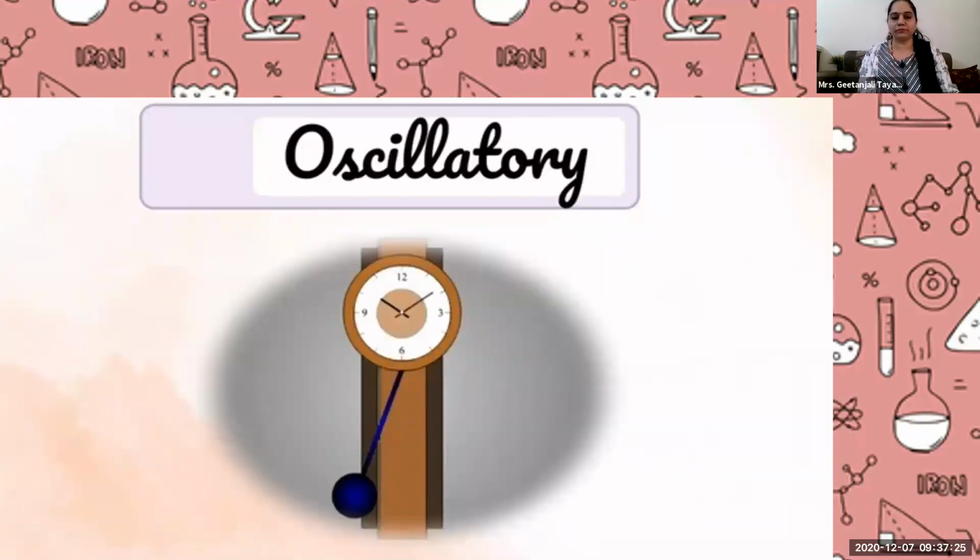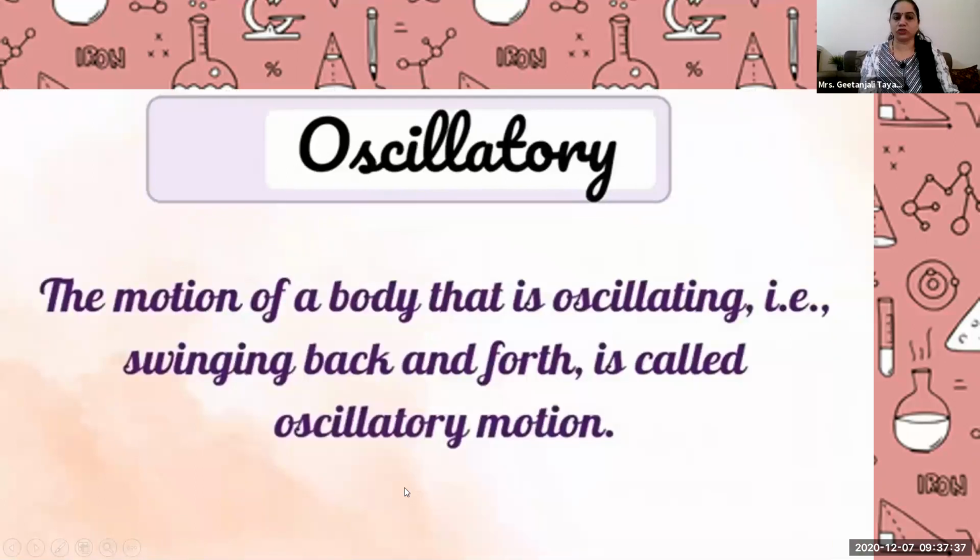See the pendulum clock, this blue color pendulum of a clock. It is again moving always in that direction, A to B, back and front. So this is again an example of a vibration. So oscillation, the motion of a body that is swinging back and forth, is called oscillation.